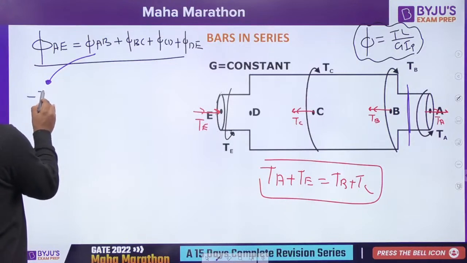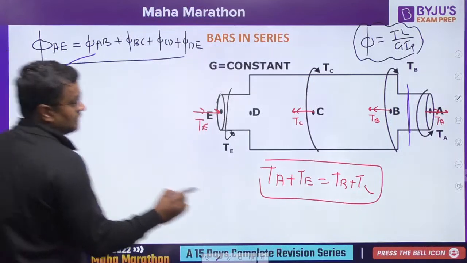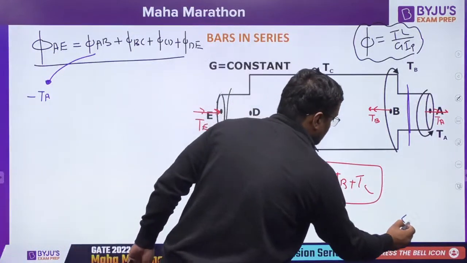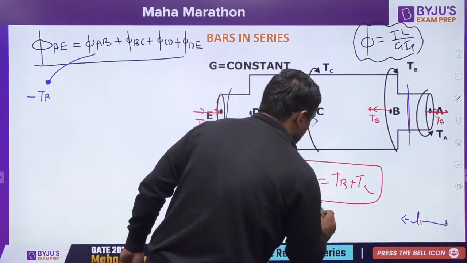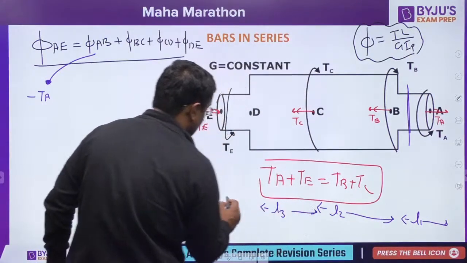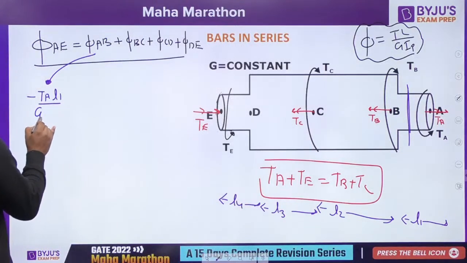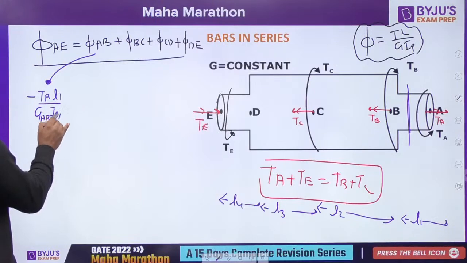So minus TA. Length of that section, take it length of AB, or you can take length here L1 from here to here, L2 from here to here, L3 from here to here, L4 from here to here. So minus TA L1 upon G of AB into IP of AB.